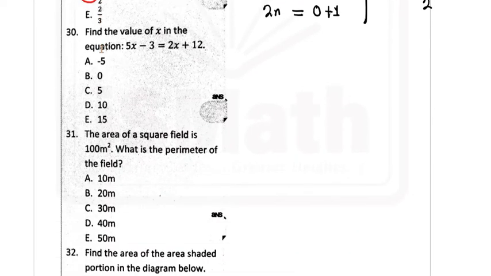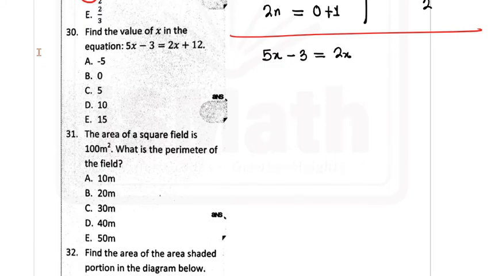Question 30. It says find the value of x in the equation. This is yet another equation. So we have 5x minus 3 is equal to 2x plus 12. I would collect like terms. That's the first thing I do here, because I noticed that 5x is a like term with 2x. And then I have another version of like terms, the numbers without x.